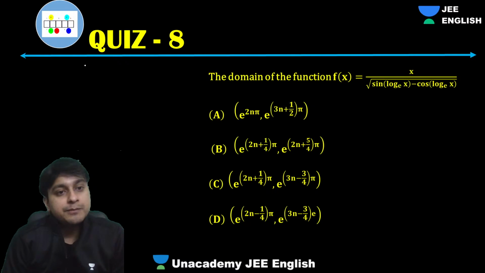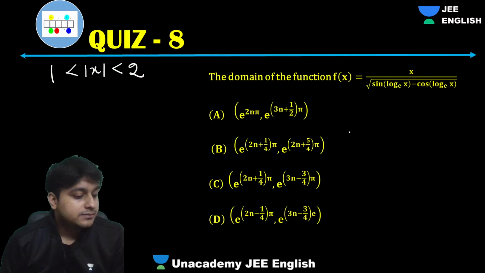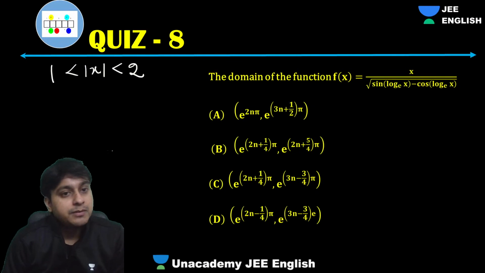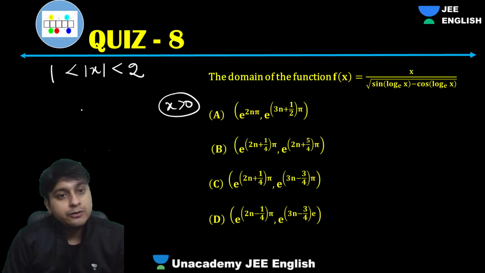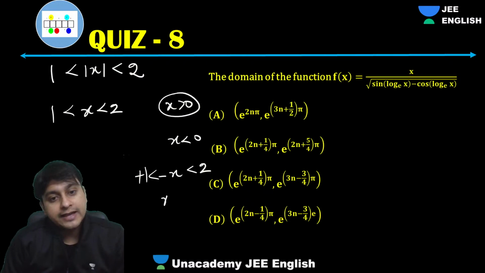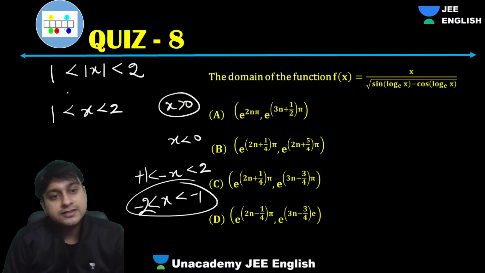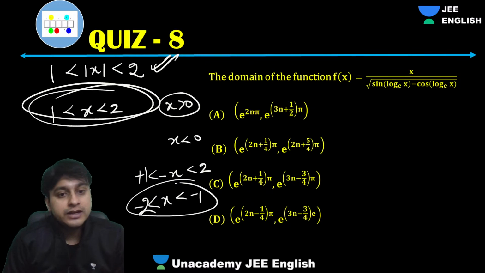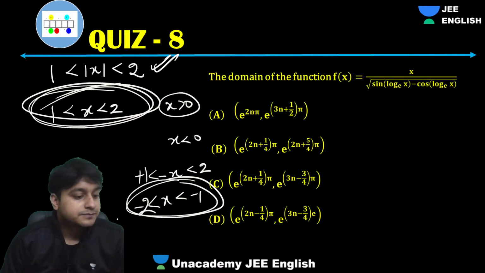Some people didn't understand this. Let's say mod X is between 1 and 2. So what will be your X? Either X can be greater than 0 or less than 0, right? If X is greater than 0, you will get X. And when your X is less than 0, you will get minus X, right? So mod X is between 1 and 2 gives two cases: X is between 1 and 2, or X is between minus 1 and minus 2. So two answers you will get. Understood? Clear, everyone?